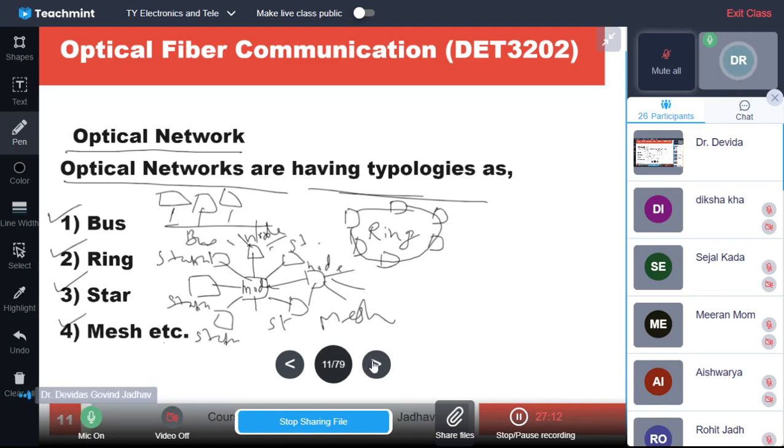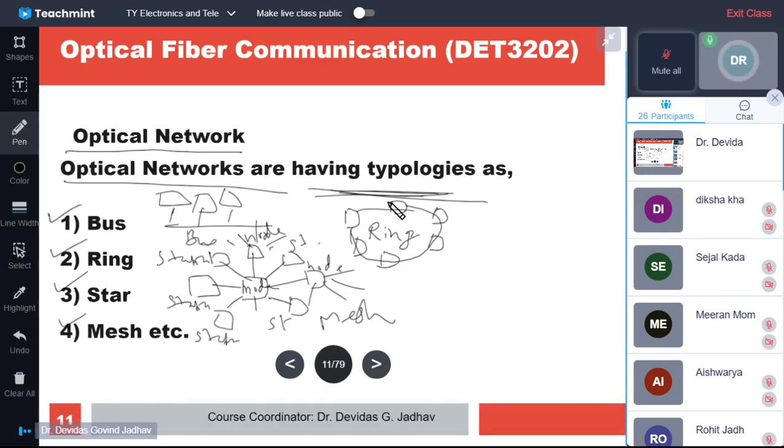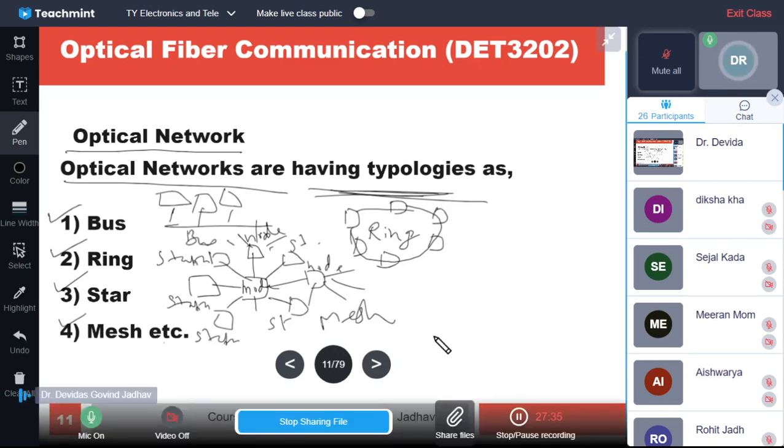So all these are topologies. The topology is the way in which the network is connected, isn't it?